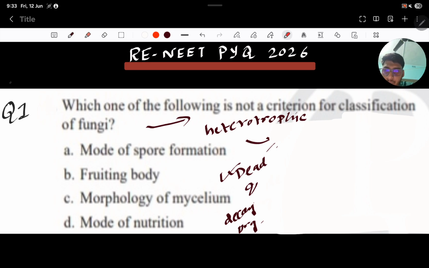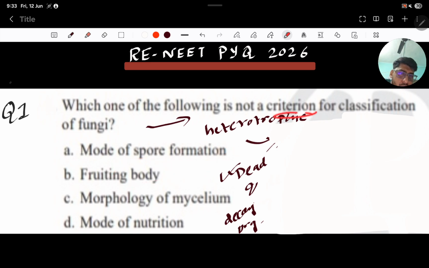The options are mode of spore formation, fruiting body, morphology of mycelium, and mode of nutrition. Okay, so the first option, what is it telling? Mode of spore formation: there are different modes of spore formation in different groups of fungi. They produce basidiospores, they produce conidiospores, like that. Fruiting body is also not the answer.